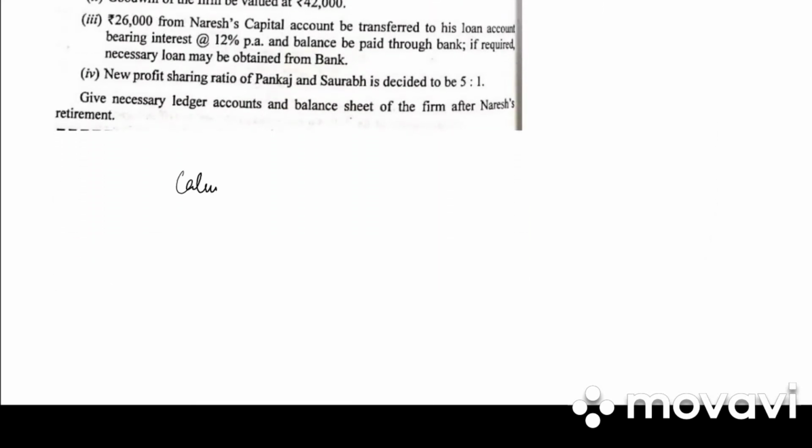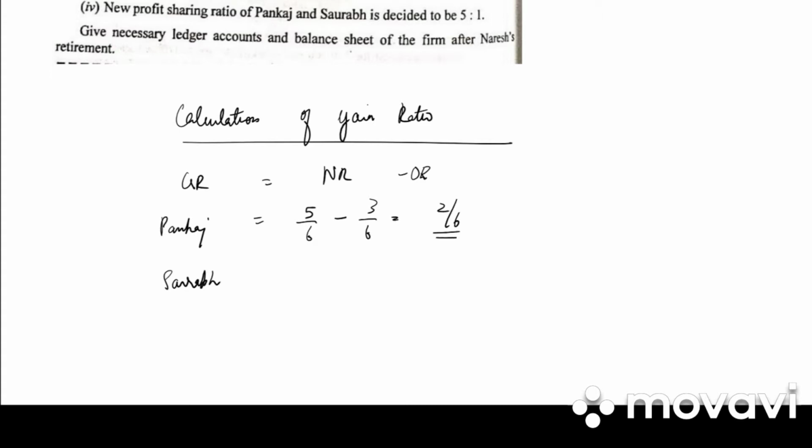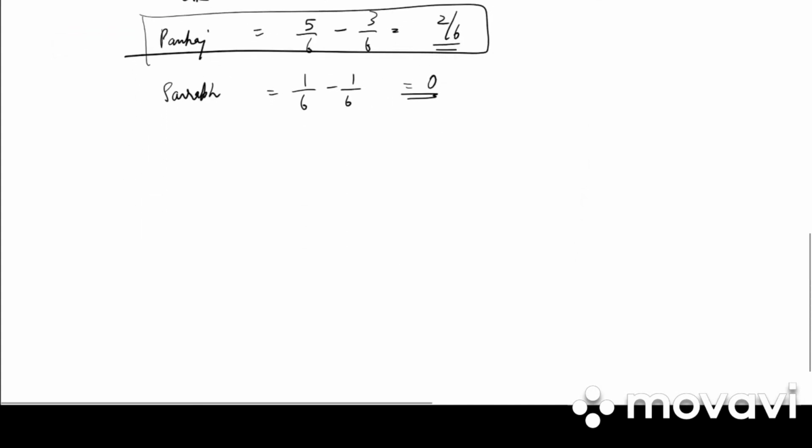The first step is to calculate gaining ratio. Calculation of gain ratio. What is the formula? Gaining ratio is equal to new ratio minus old ratio. Pankaj and Saurabh. What is the new ratio? 5/6. Old ratio is 3/6. Gaining ratio is 2/6. Then we have 1/6 minus 1/6, 0. So only Pankaj has gained. So the goodwill of the retiring partner would only be given to Pankaj.